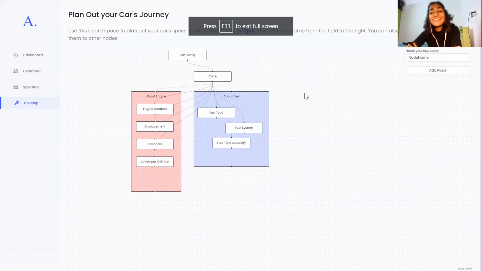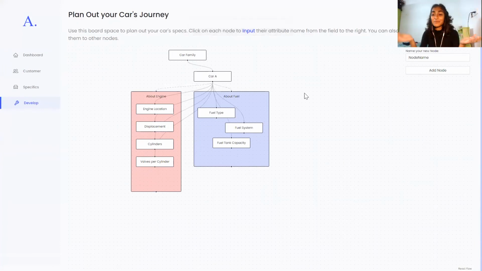This page is something that I really enjoyed making. I used something called React Flow to make this, where this basically emulates a Figma or a Kanban board of sorts, where if anyone in the automobile industry wants to plan out the future of their car families, or plan out a release, then they can do so using this particular page.